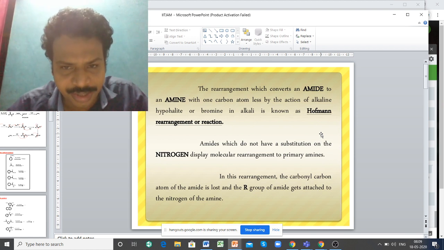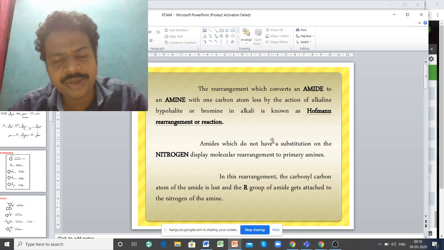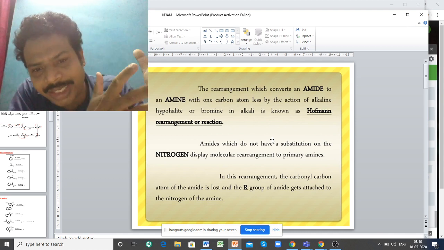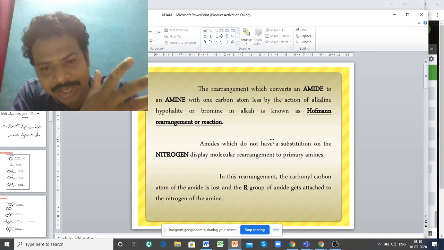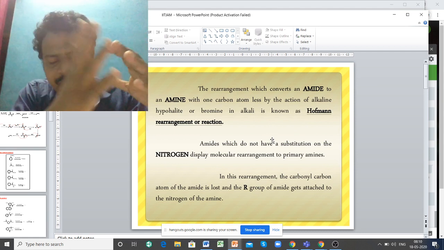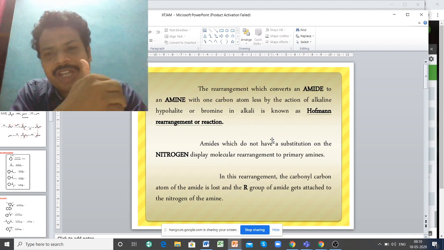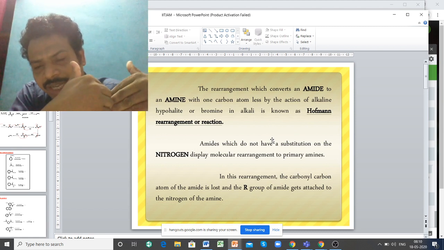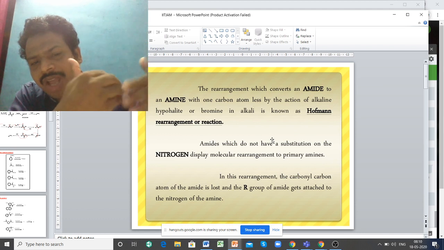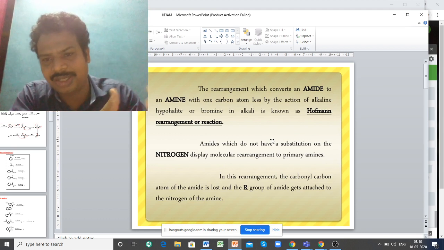Let's see these reactions so that you can easily understand. We would like to highlight them one by one. Hoffman, Curtius, Schmidt, Lossen: all four rearrangements come under one category. That means in all these reactions, the intermediate is isocyanate. That's the same. After that the amine will be formed. The product will also be the same, but the starting material is different for different reactions. Since today we are dealing with Hoffman, the starting material is amide, the product is amine, and the intermediate is isocyanate.